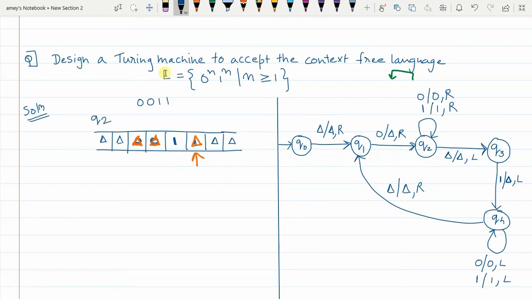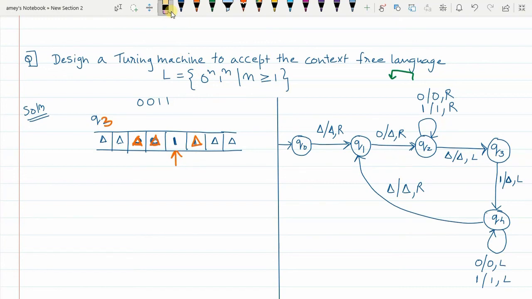Now in Q2 state, when delta is encountered, what will happen? In Q2, when delta is encountered, delta will be replaced with itself, the pointer moves to the left, and I will go to Q3 state. So delta will be replaced with itself, the pointer moves one place to the left, the pointer will come here, and from Q2 I will move to Q3 state. So the pointer is reaching here.